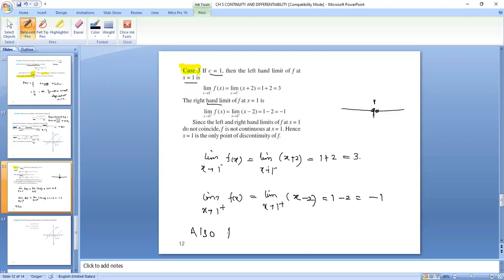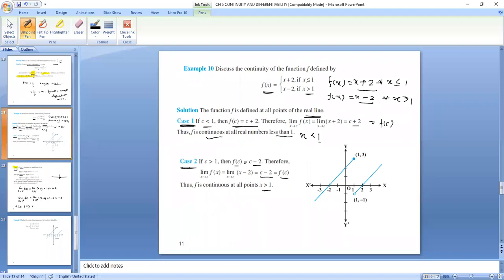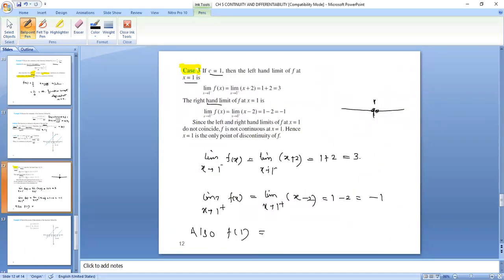Also, f of 1 means when x is equal to 1. F of 1 is given by again x plus 2, so f of 1 is equal to 1 plus 2, which is 3. Right? Clearly, left hand limit is not equal to right hand limit.